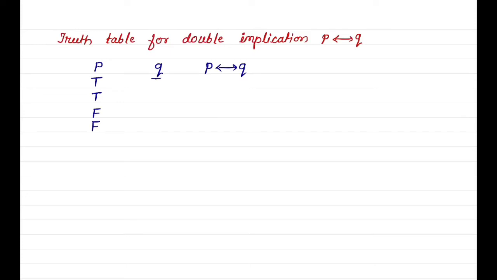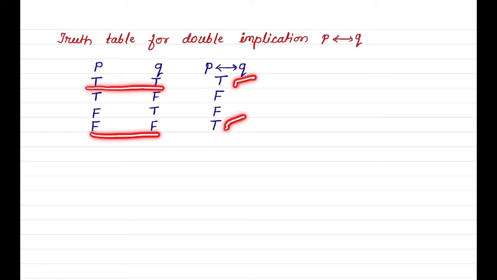And for Q, alternately true, false, true, false. Remember that double implication is true when both statements have the same truth value. Otherwise it is false. When both statements are true, double implication is true. When both statements are false, then double implication is true.